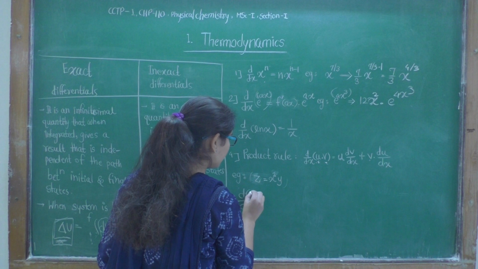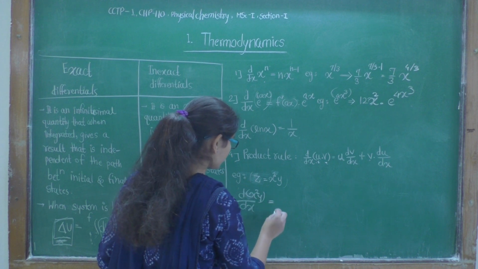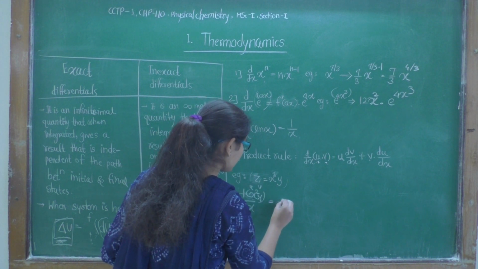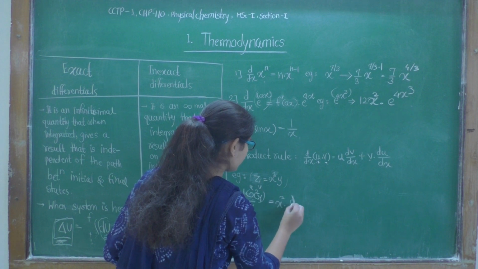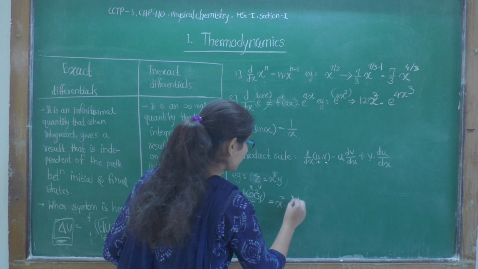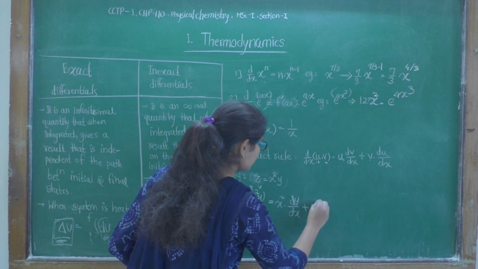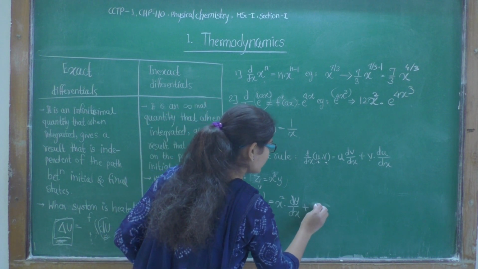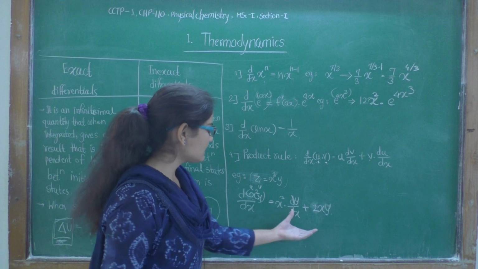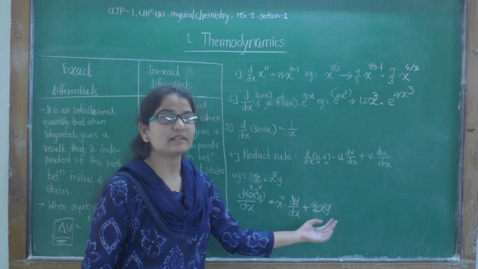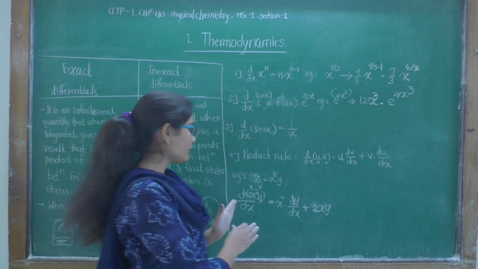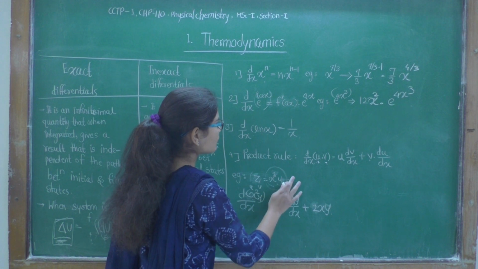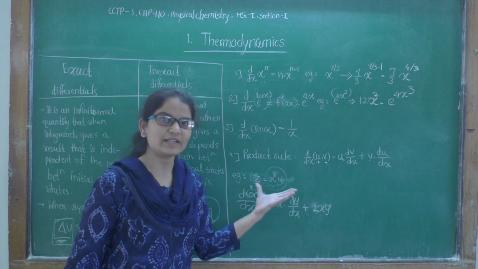It is equal to d of x square y by dx. First, this is u, this is v. x square as it is, and the differentiation of y, dy by dx, plus now y as it is and d by dx of x square, which is 2x, that means 2xy. This is the exact differentiation. And now if we take some quantity, these are two variables, and if we take one of them as constant, then it will be a partial derivative.